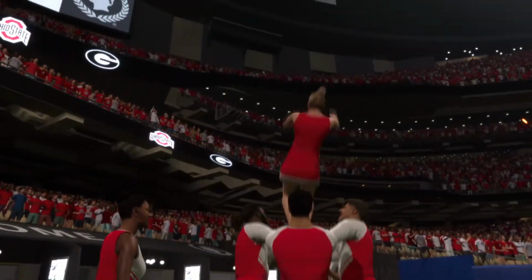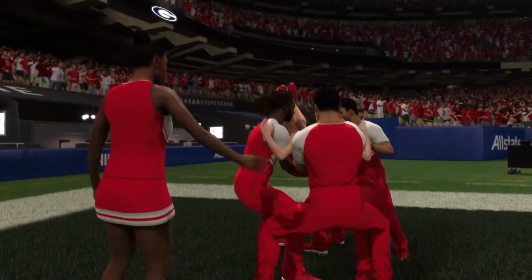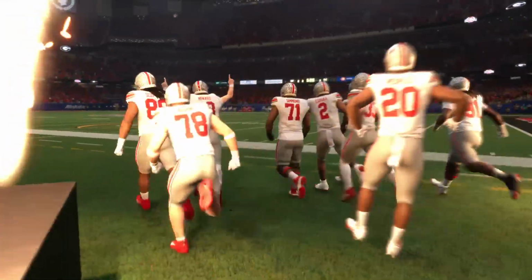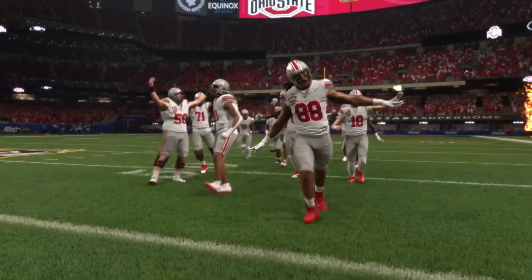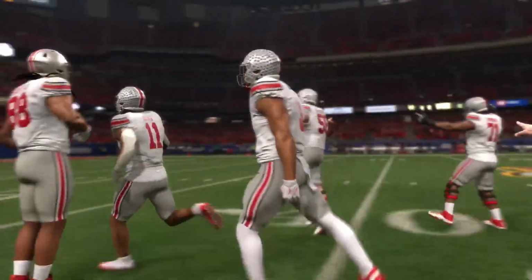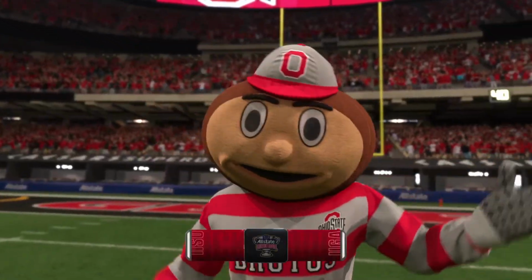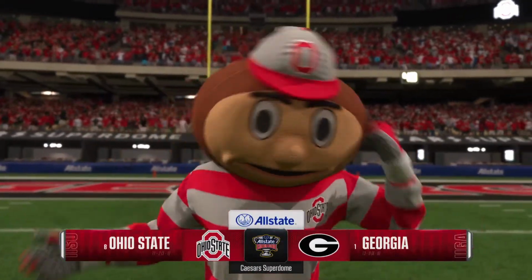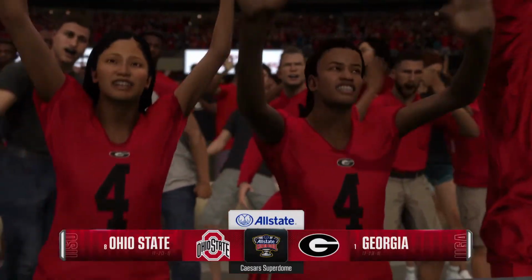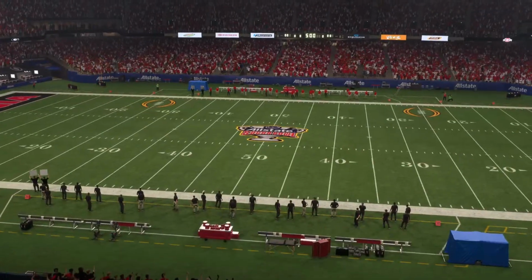As we see the number 8 seed in this playoff, the Ohio State Buckeyes, taking on the top-seeded team in the playoff, the Georgia Bulldogs. For EA Sports College Football, I'm Chris Fowler, here in the booth with Kirk Herbstreit. And here we go, a college football playoff quarterfinal game. Only one team here can keep their championship dreams alive.